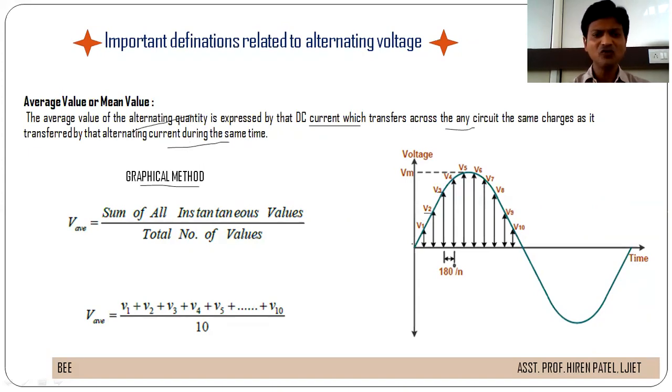If we want to find the average value of this voltage, then it is given by this formula. Average value equals the sum of all instantaneous values upon the total number of values. Here we have added all the voltages divided by the number of values, which is equal to 10. So this is the average value.